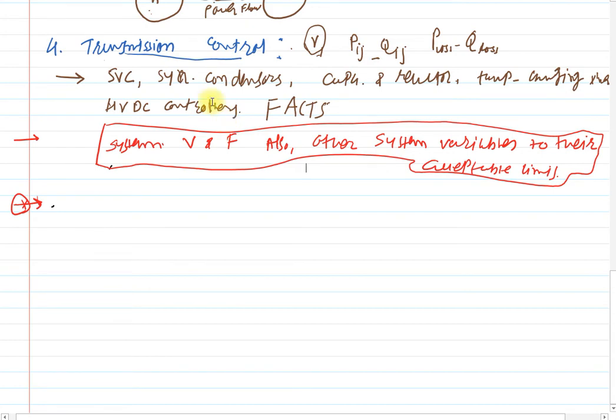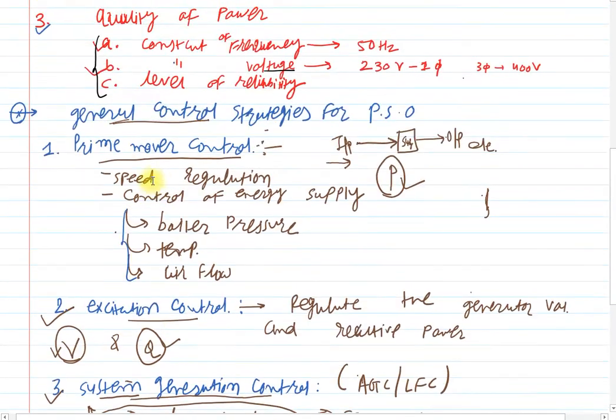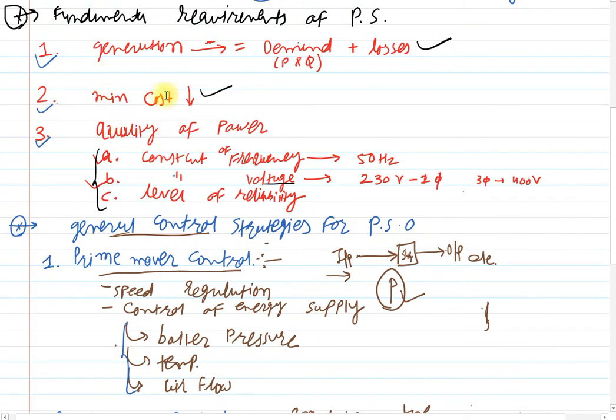Clear? So using all these basic controls, you can achieve the fundamental requirements of power systems.